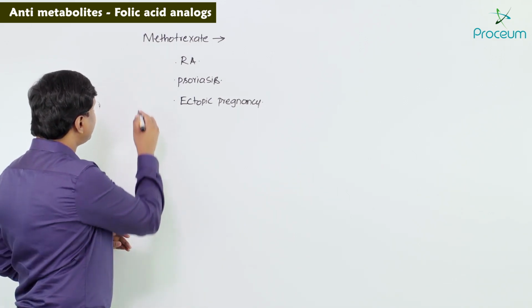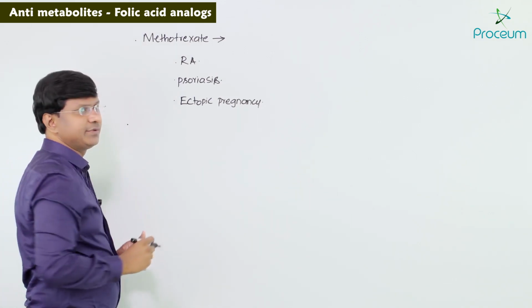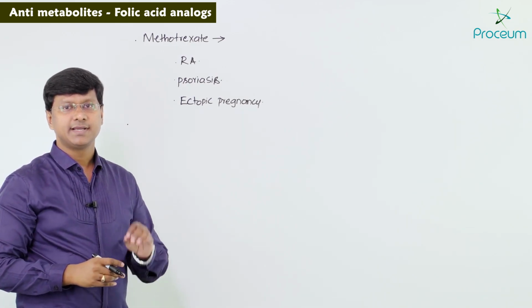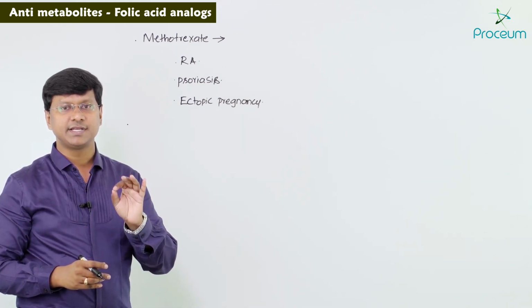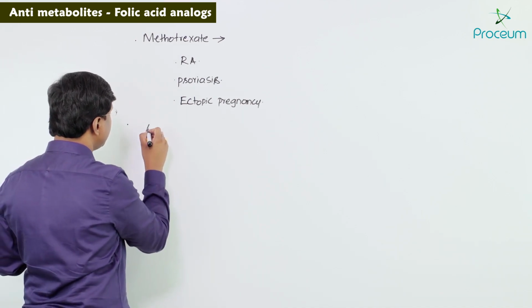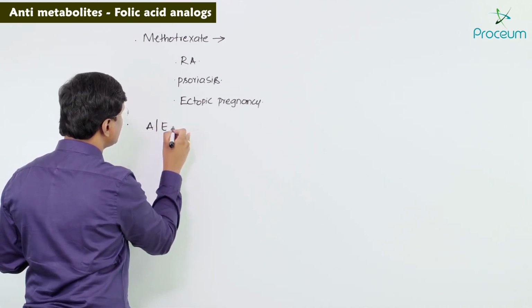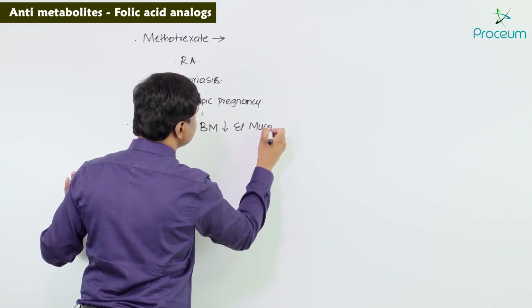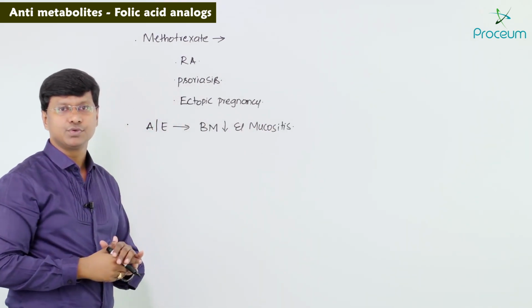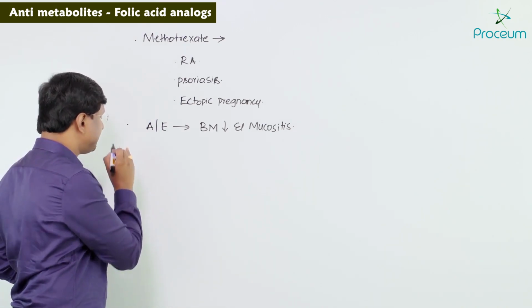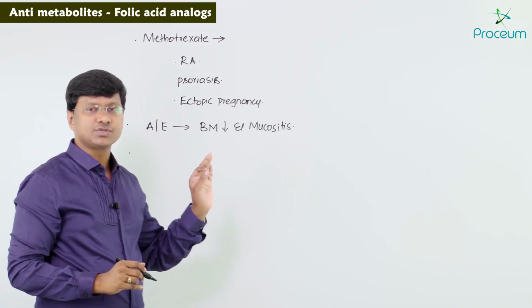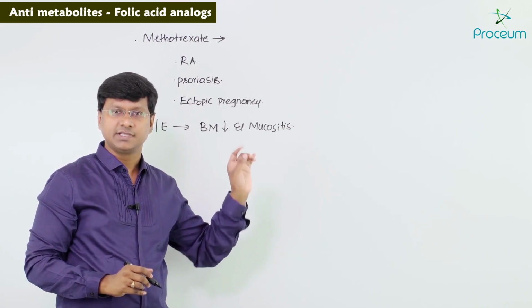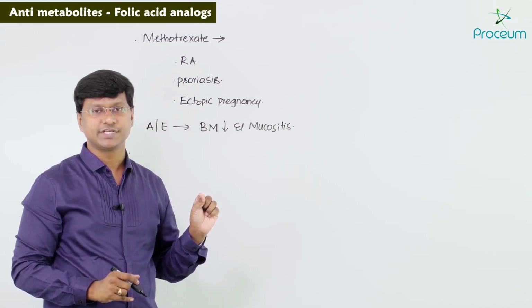Now the adverse effects associated with methotrexate are bone marrow suppression and mucositis.